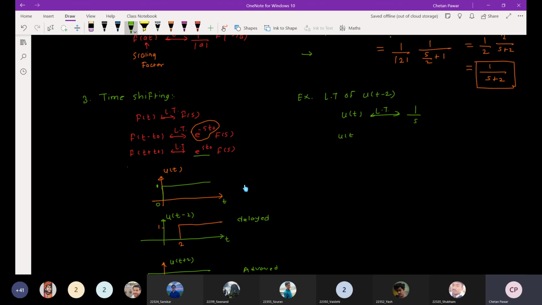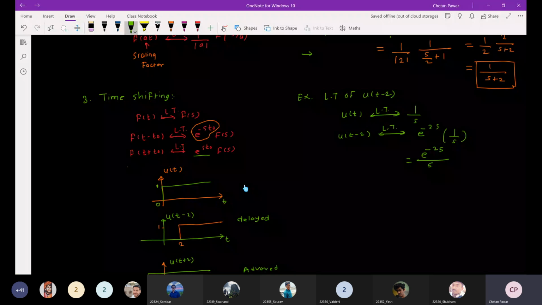So the delayed version of that, delayed by 2 time units, will be e raised to minus 2s into the Laplace transform of u of t, that is f of s, which is 1 upon s. So this will be e raised to minus 2s by s, right? This is the Laplace transform of u of t minus 2.